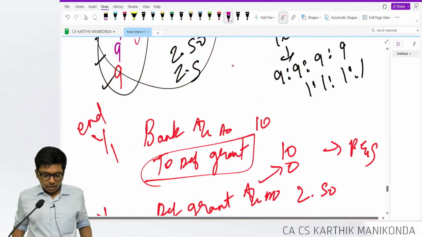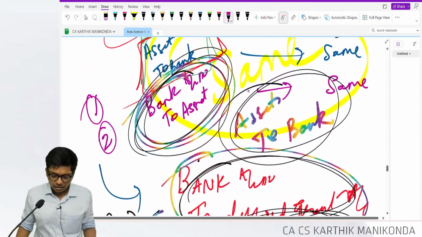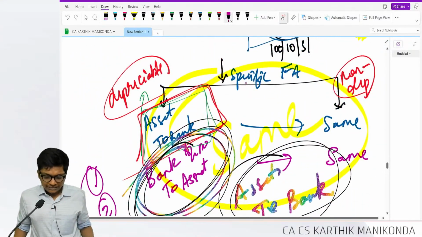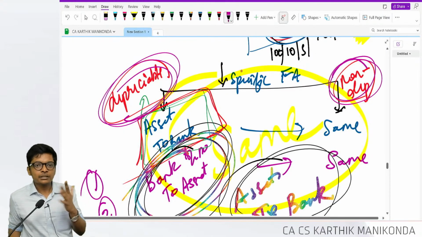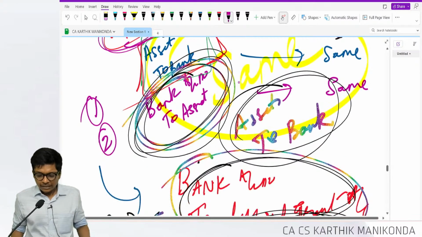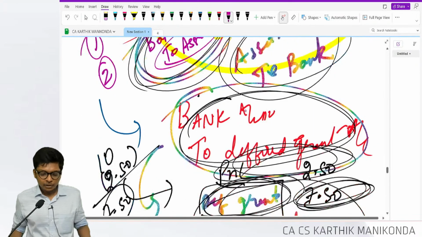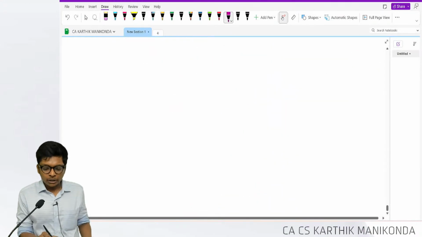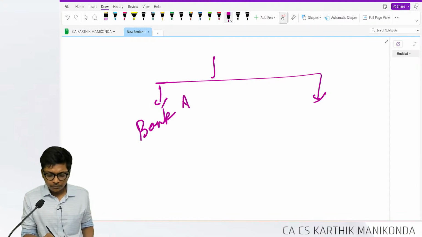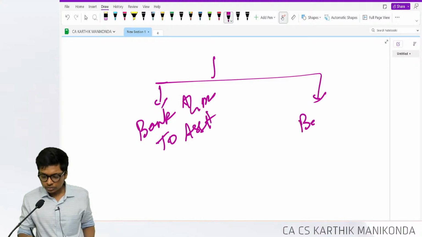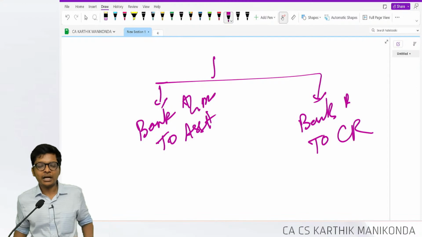And this side, just missing out one more concept in AS 12, sorry, before I go there. This is in case of depreciable asset. In case of non-depreciable asset, this concept of deferred grant is not there. For non-depreciable asset, you can do two things. When I receive the grant, bank account debit to asset, or instead of deferred grant, bank account debit to capital reserve. Are you following, guys?